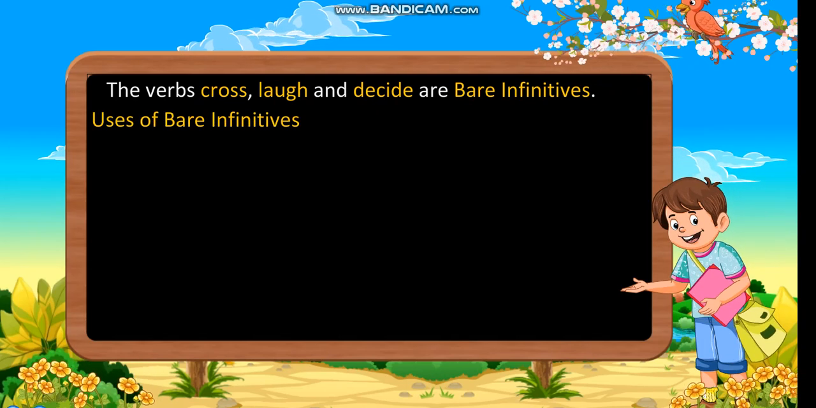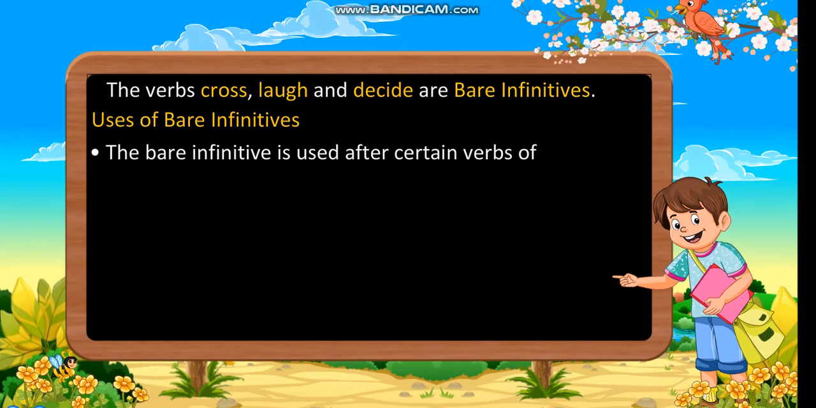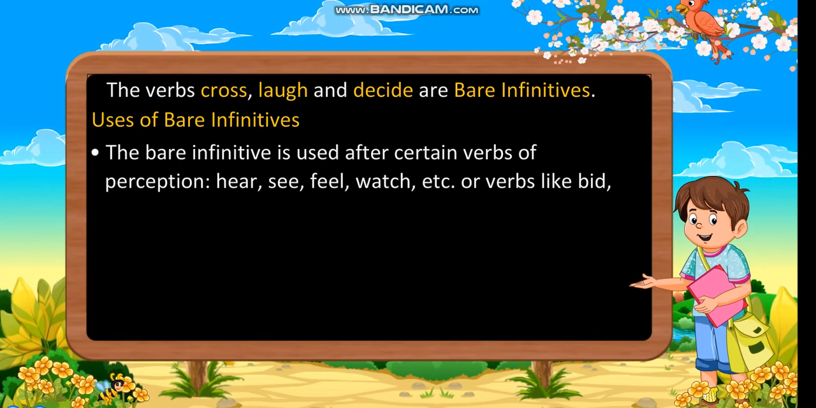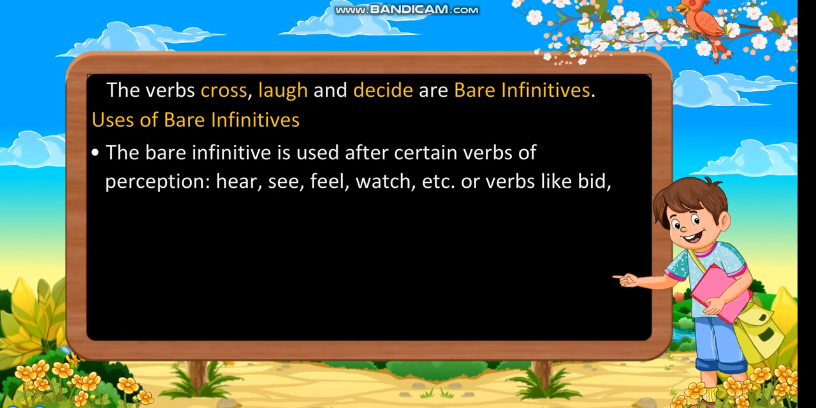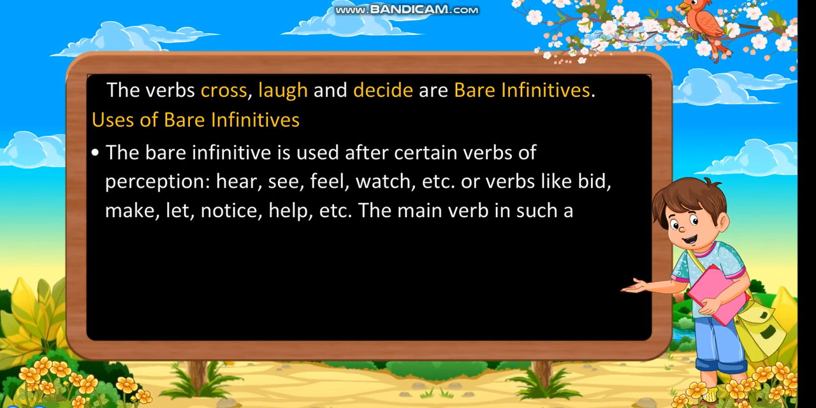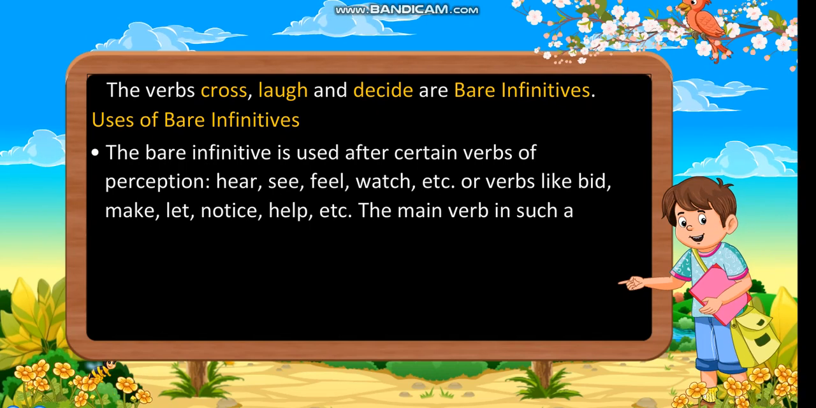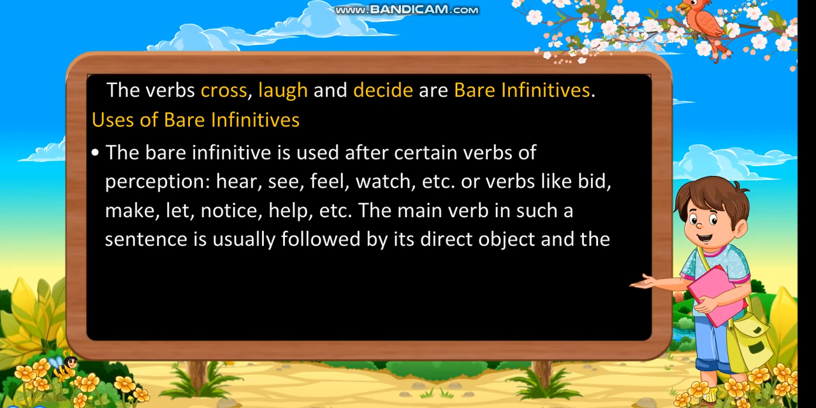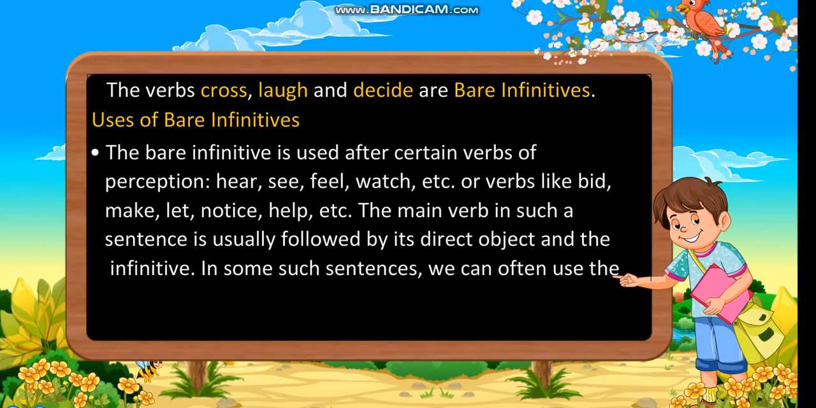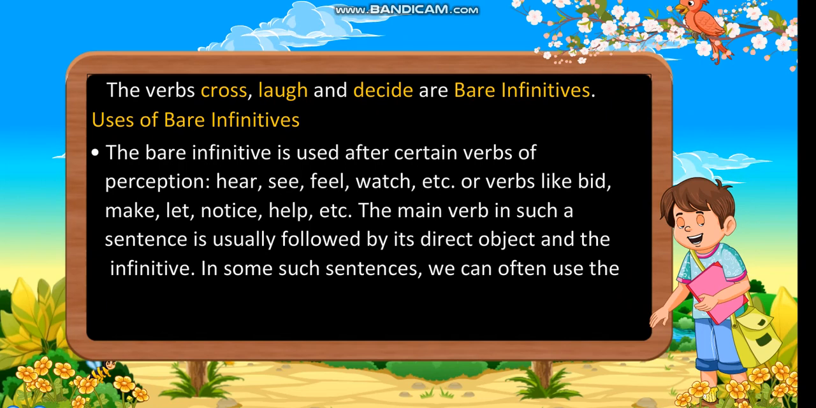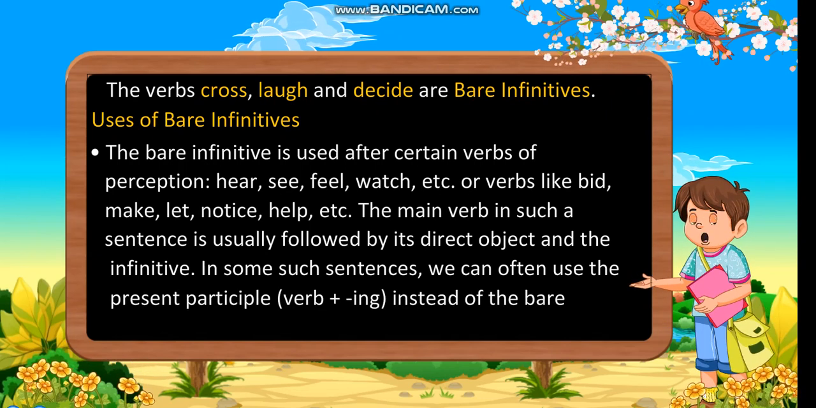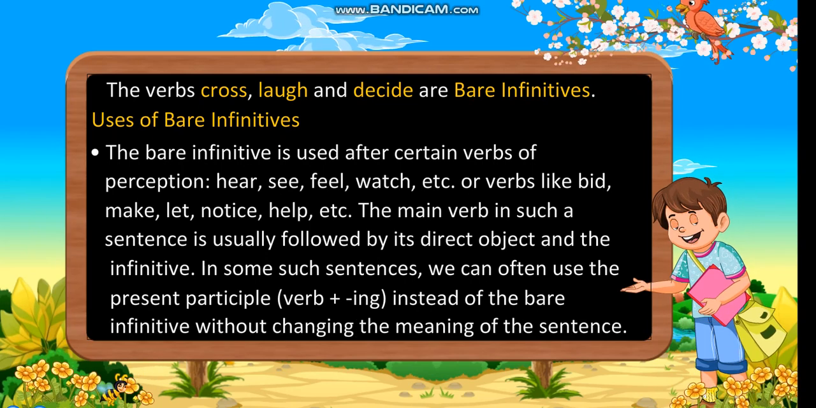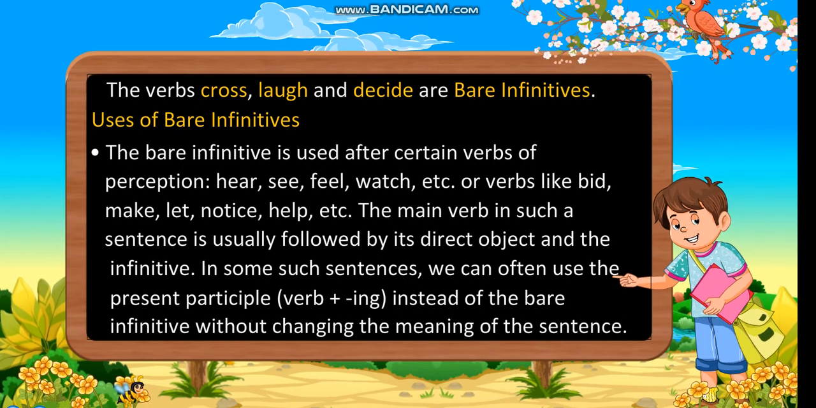Uses of bare infinitives. The bare infinitive is used after certain verbs of perception: hear, see, feel, watch, etc., or verbs like bid, make, let, notice, help, etc. The main verb in such a sentence is usually followed by its direct object and the infinitive. In some such sentences, we can often use the present participle, verb plus ing, instead of the bare infinitive without changing the meaning of the sentence.